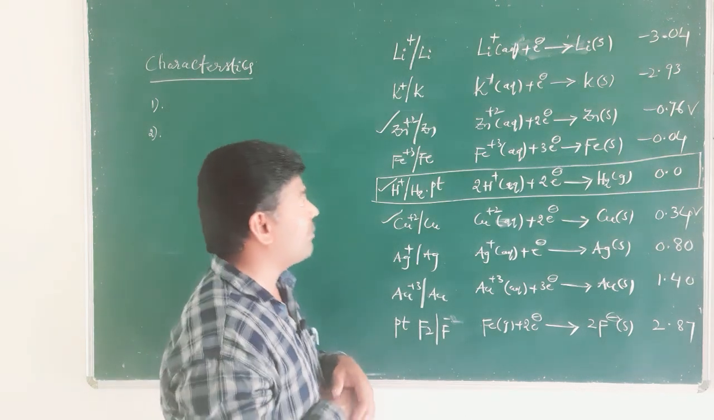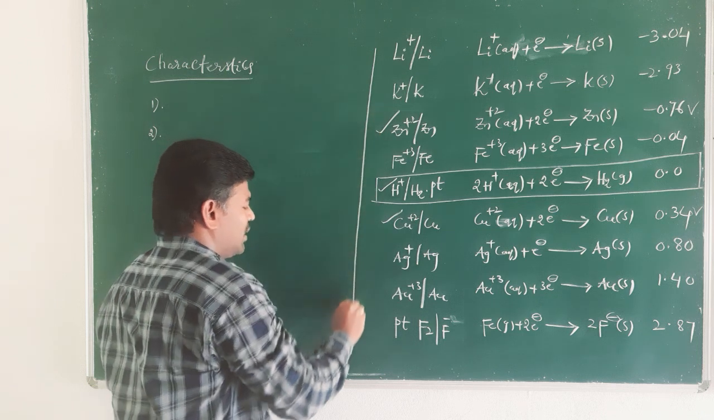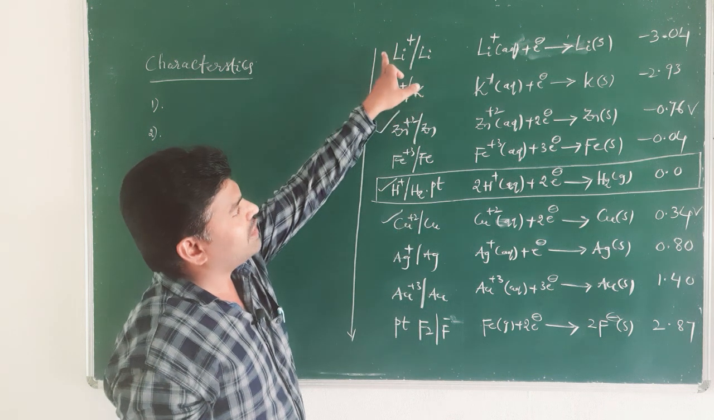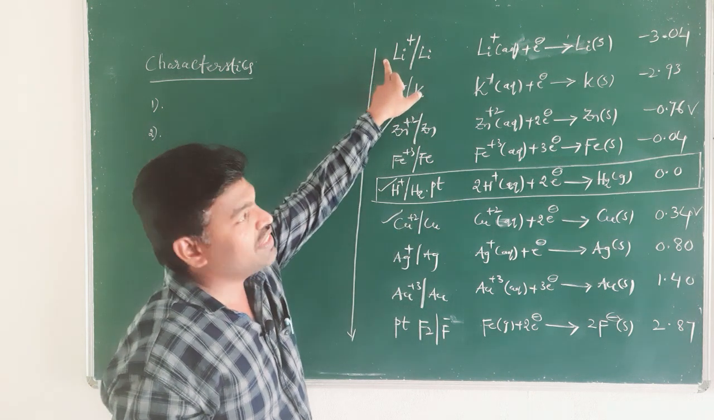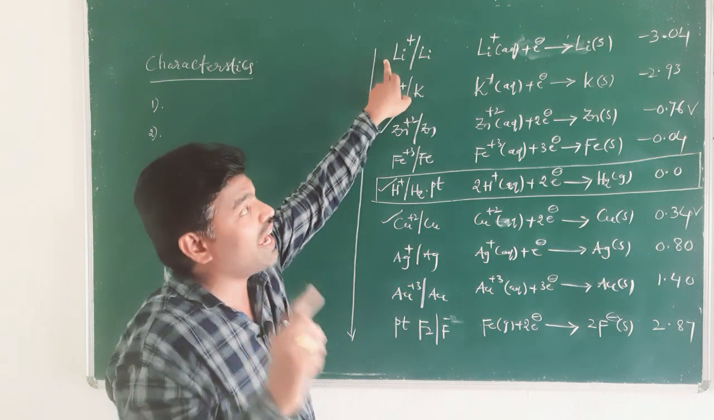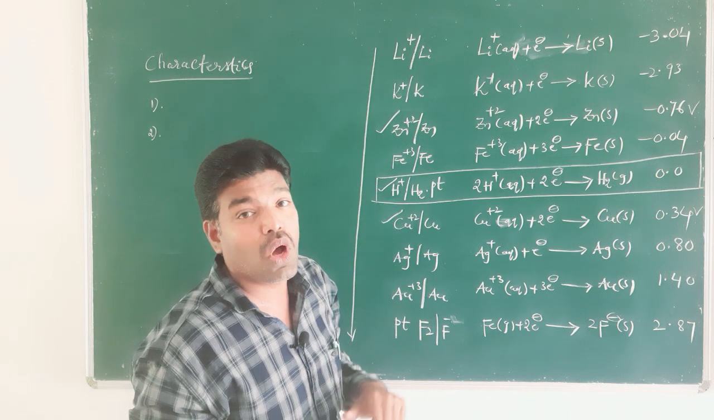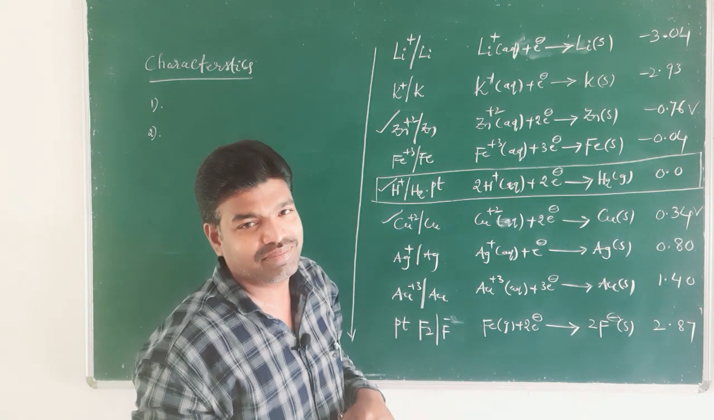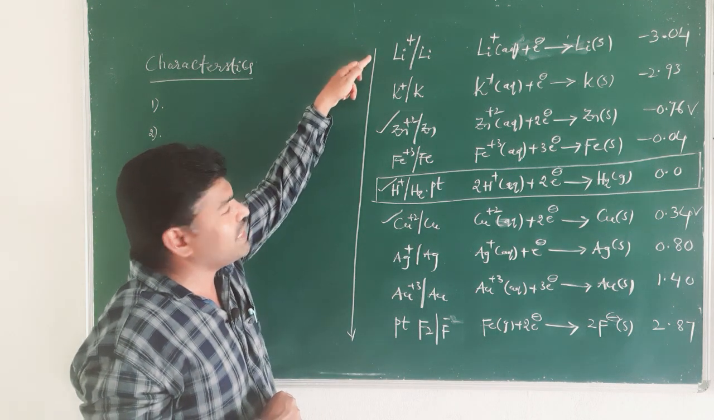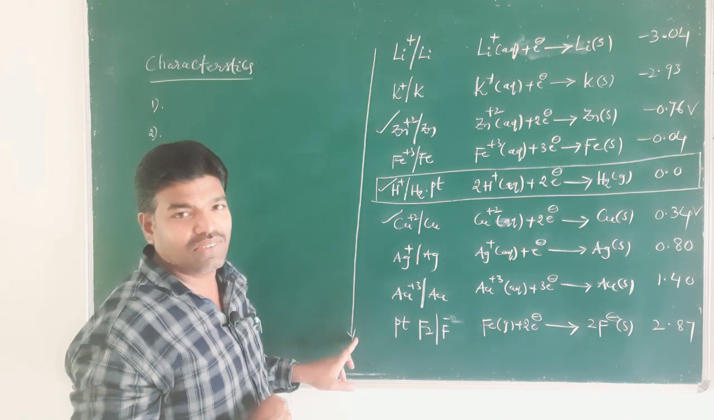So, from top to bottom, the metals or substances at the top of the electrochemical series, which have a negative sign of SRP, act as strong reducing agents, and the reducing capacity decreases.